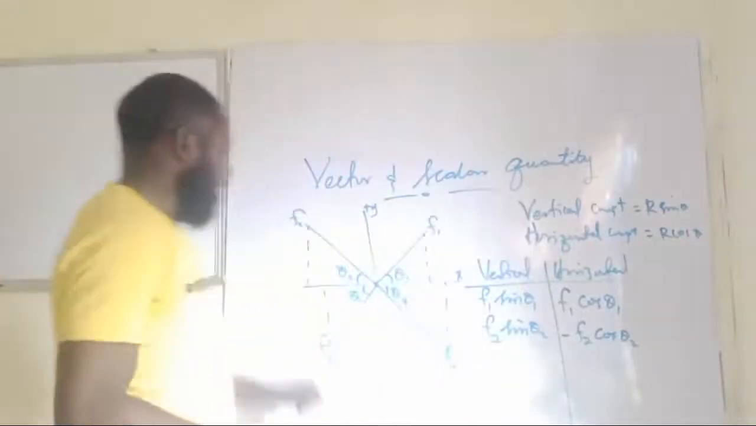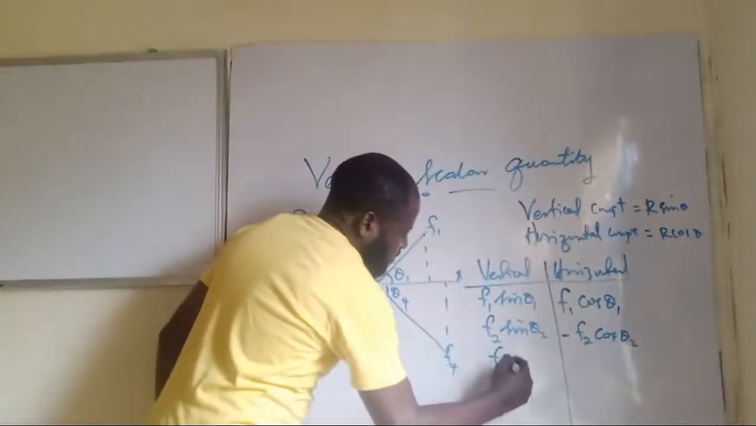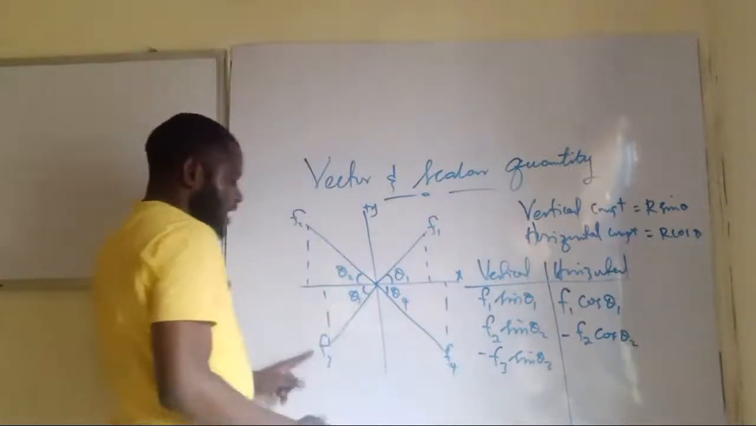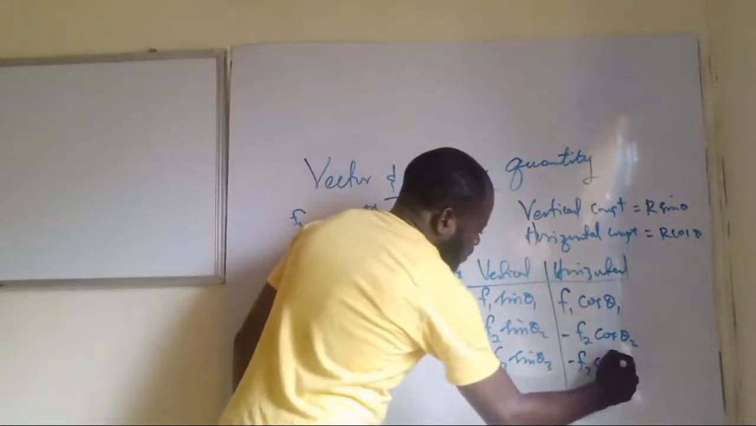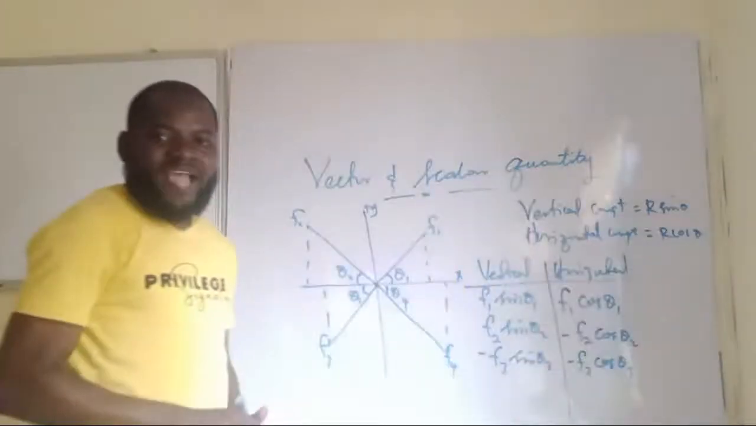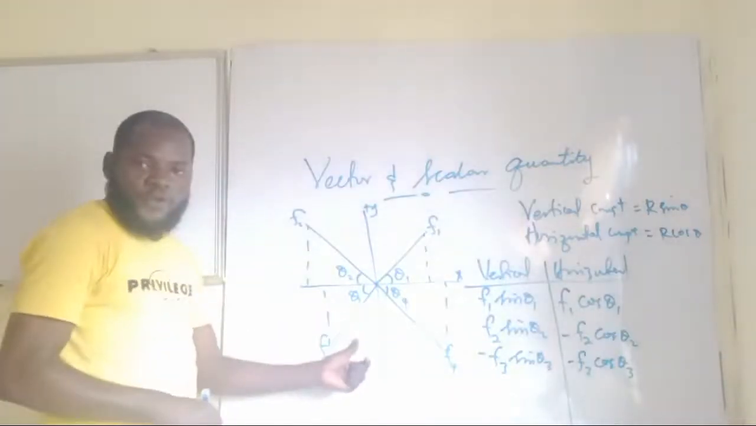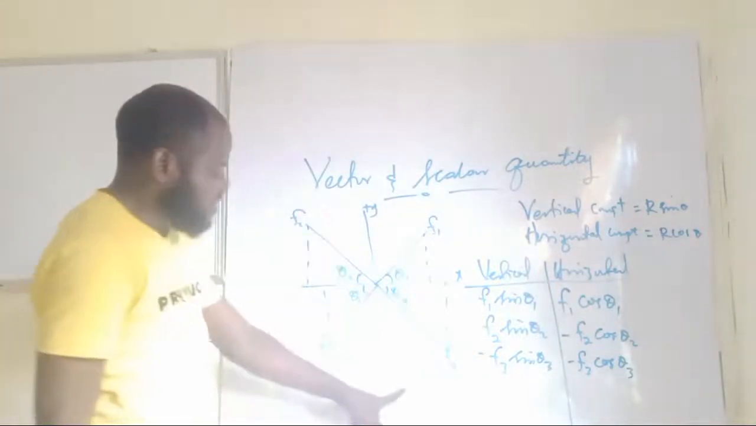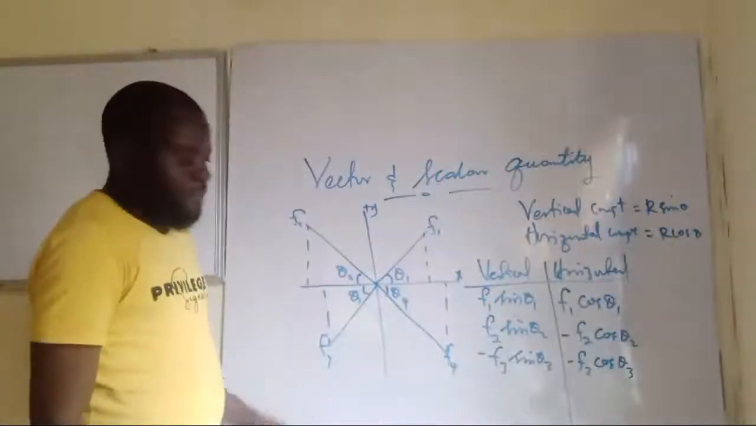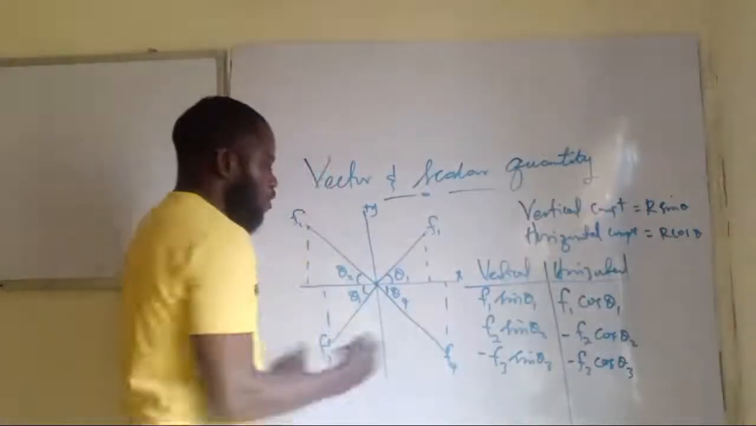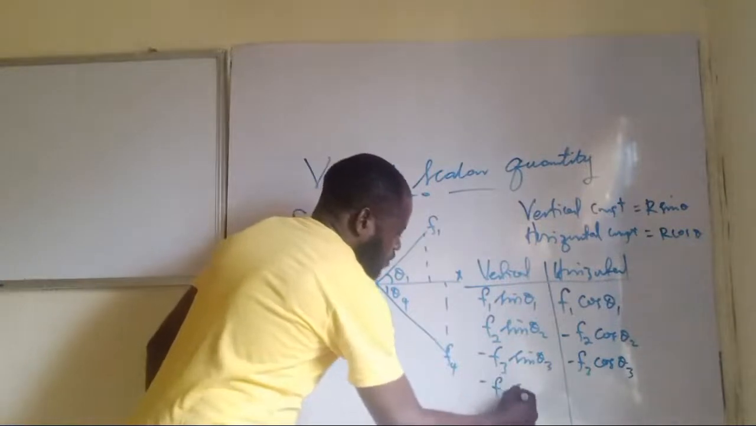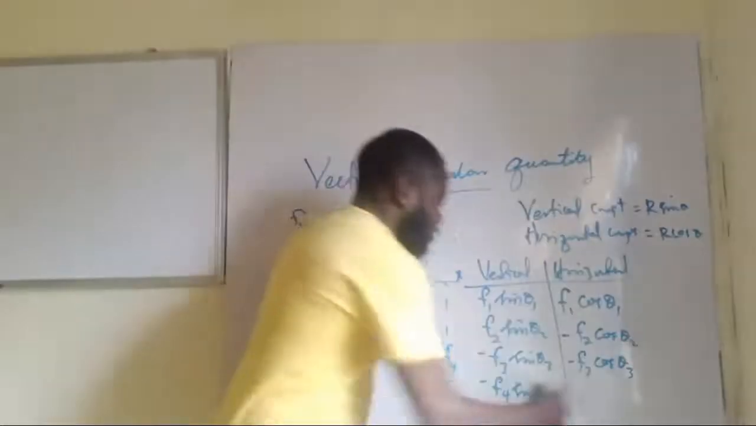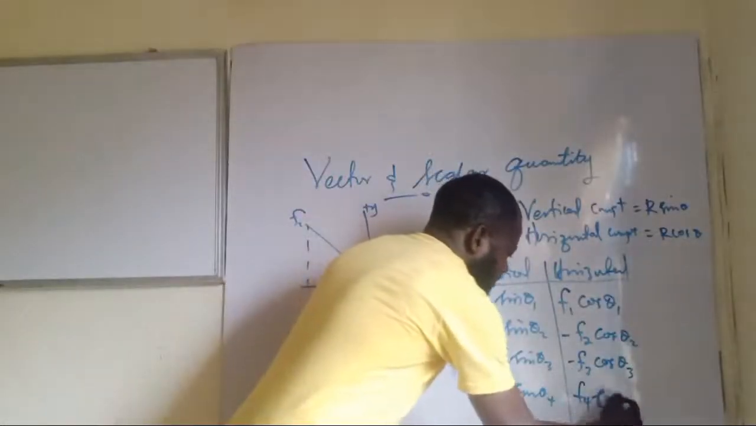Then for F3, it will be negative F3 sine theta 3 for the vertical, and negative F3 cos theta 3 for the horizontal. Why is it negative? The horizontal component is towards the left-hand side, and the vertical component is the downward part, which is the negative axis of y. So for the last one, which is F4, you have negative F4 sine theta 4. Are you seeing this now? Then you have positive F4 cos theta 4.